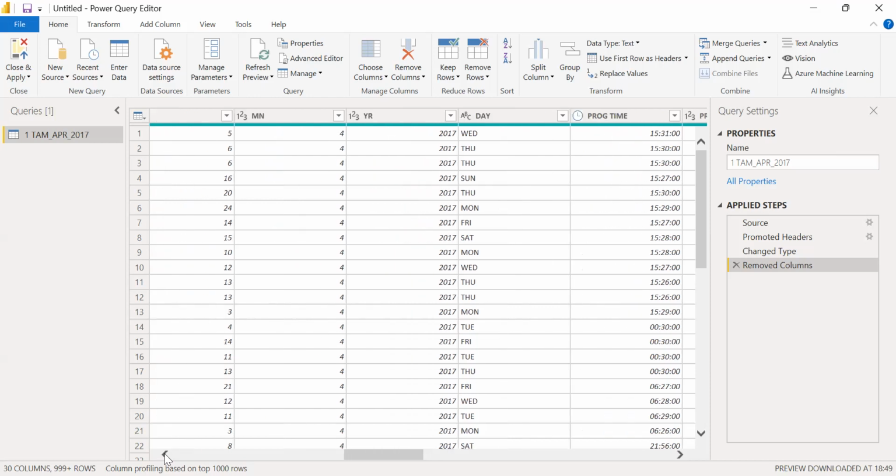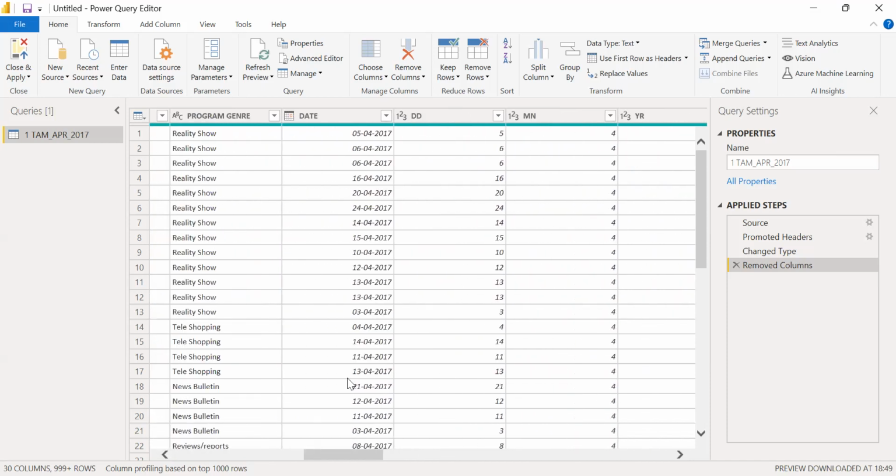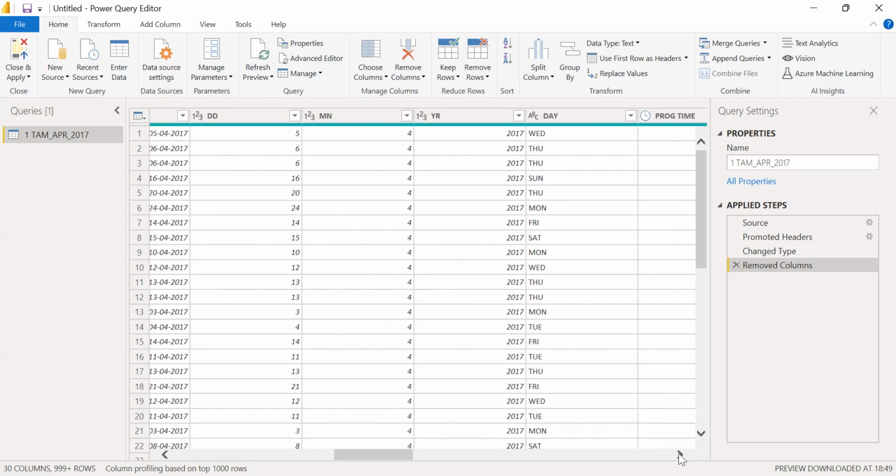Plus, we will do some analysis if I want to analyze day of the month. Here, obviously, there's only data for 1 month. But suppose I want to know whether on the 25th day of every month there is an increase in the TAM cost. That will help us find that out.